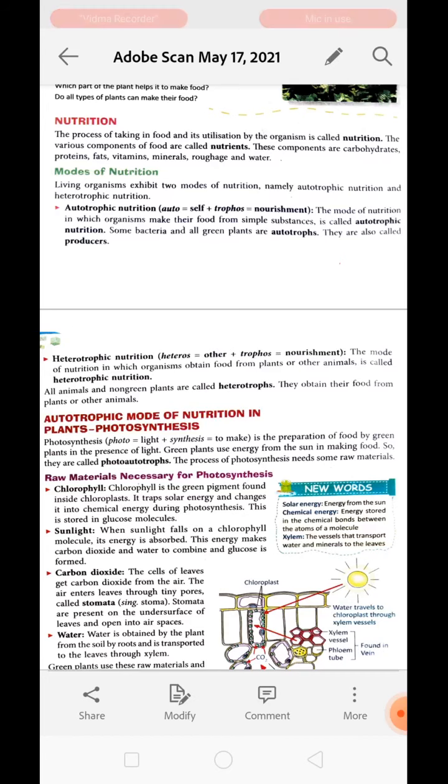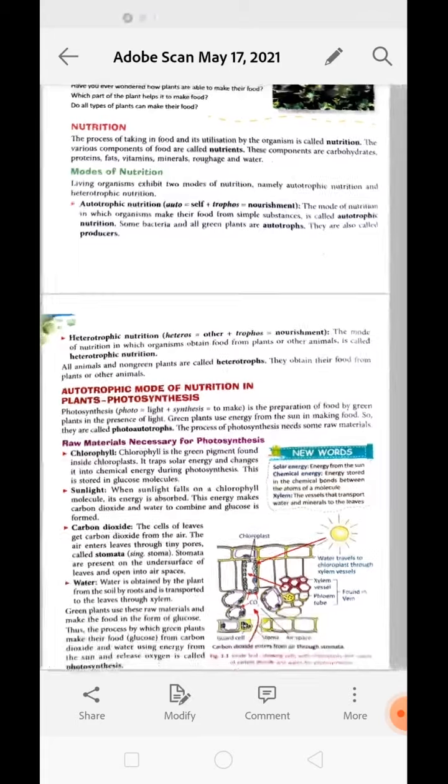If we think about what we should name them, they are termed consumers. Why? Because they are taking the food, consuming the food synthesized by the plant. That is why they are called consumers.